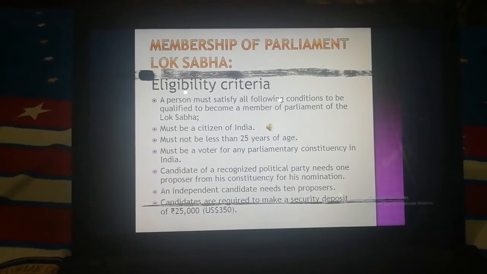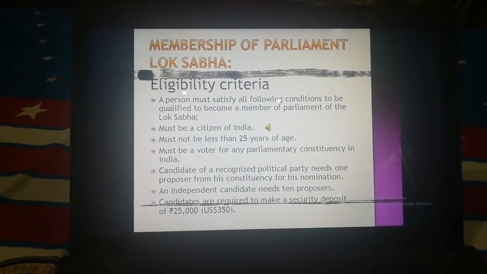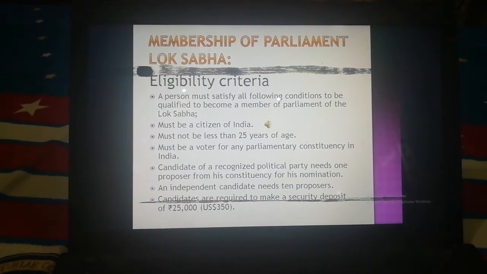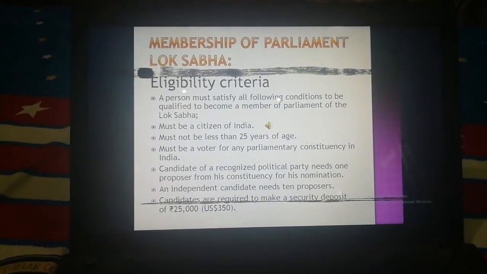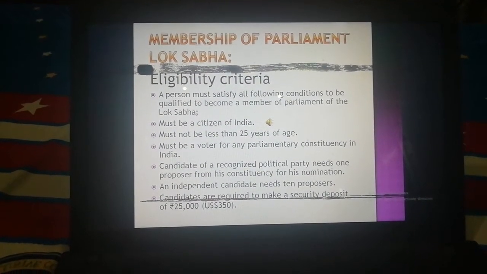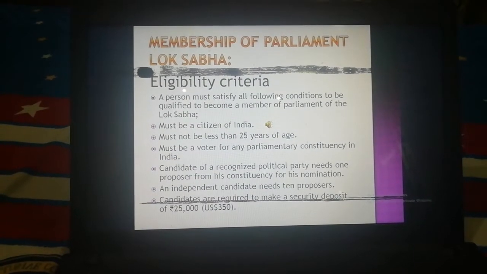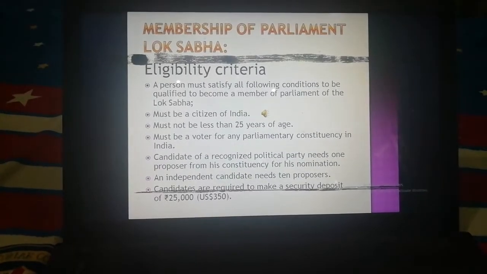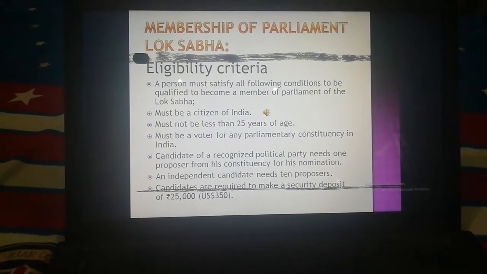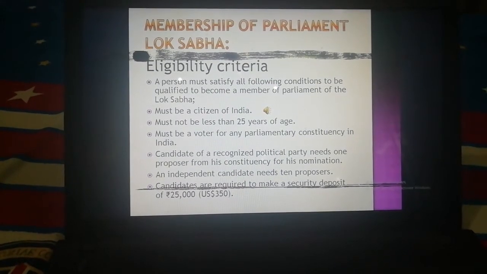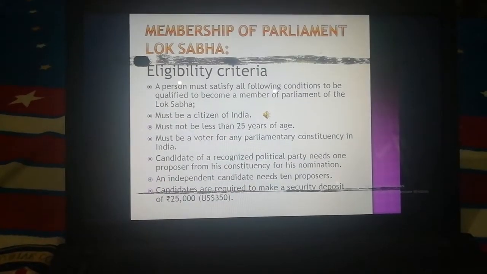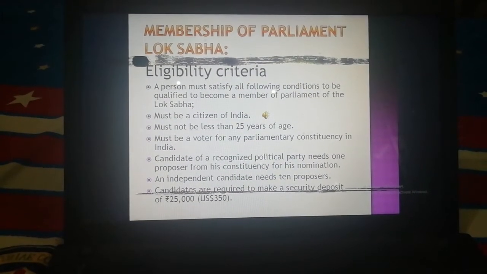Now we will talk about membership of a parliament, Lok Sabha, or what is the eligibility criteria for the membership of a parliament. First, a citizen must be a citizen of India. Citizen must not be less than 25 years of age. Citizen must be a voter for any parliamentary constituency in India. Citizen must be a candidate of a recognized political party, which needs one proposer from his constituency for his nomination, and any independent candidate needs 10 proposers. Candidates are required to make a security deposit of 25,000.